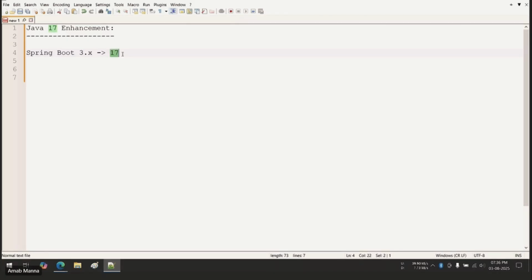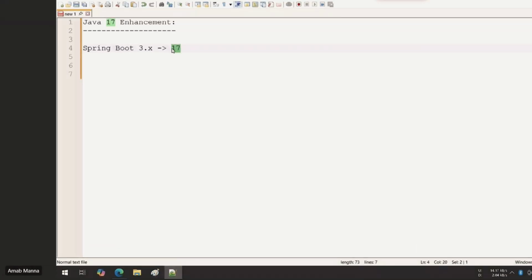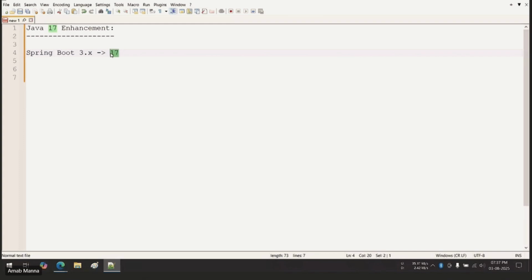That's why it's a huge thing. That means it's very important to learn the Java 17 features. Because if you don't know the Java 17 features, then what will happen? If you don't know the Java 17 features and are still using the lower versions' features, then you are actually not utilizing the complete power of Java. So that's why it's important to understand Java 17.